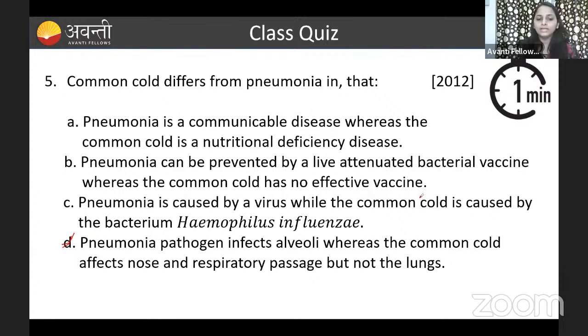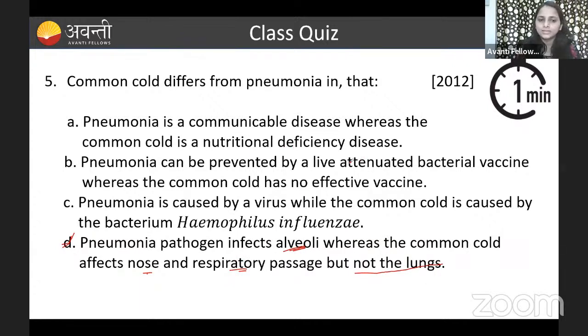Pneumonia is a bacterial disease and the common cold is a viral disease, caused by the rhinovirus. So pneumonia pathogen affects the alveoli of the lung, whereas the common cold affects only the nose and respiratory passage, but not the lungs. So this is the correct answer.